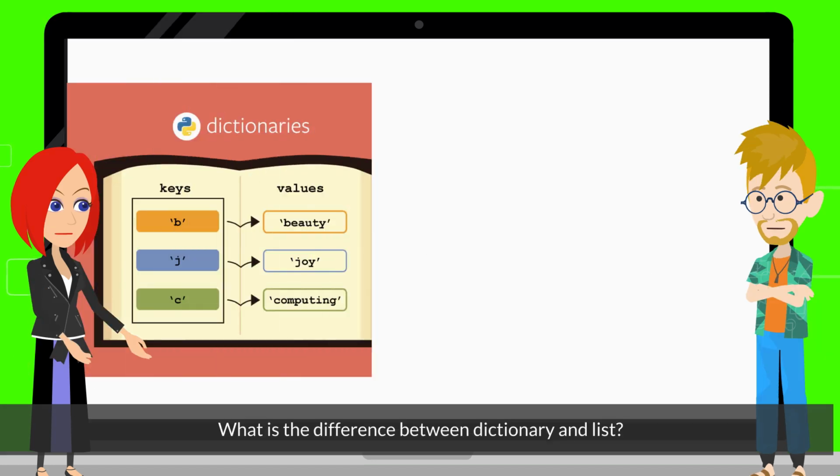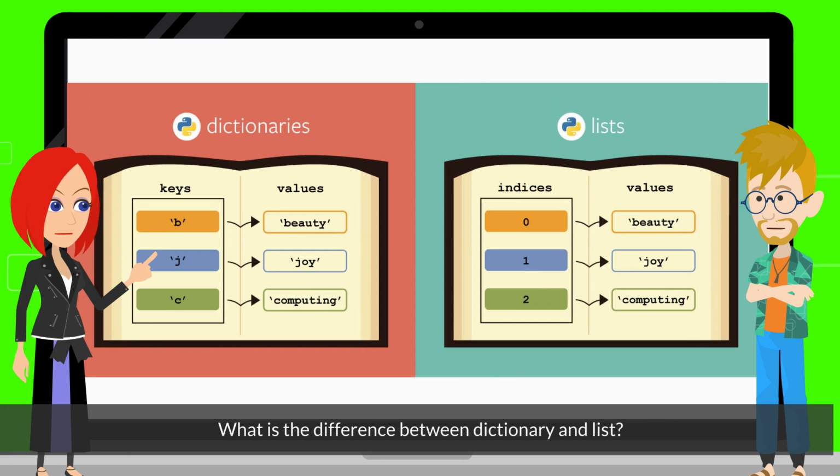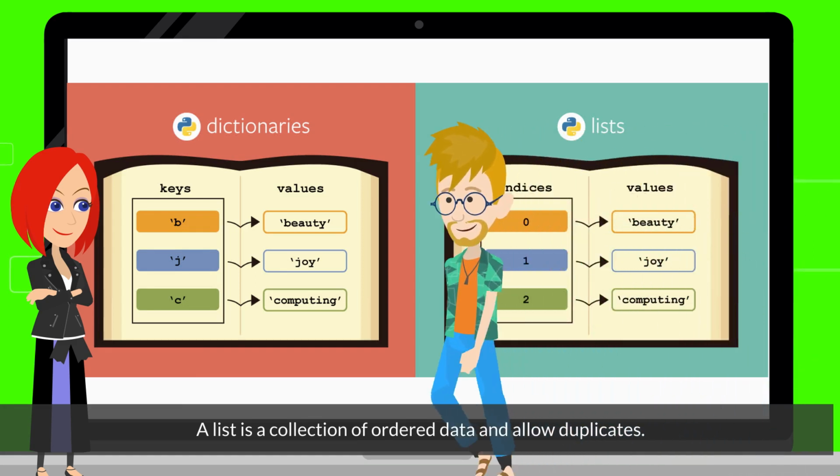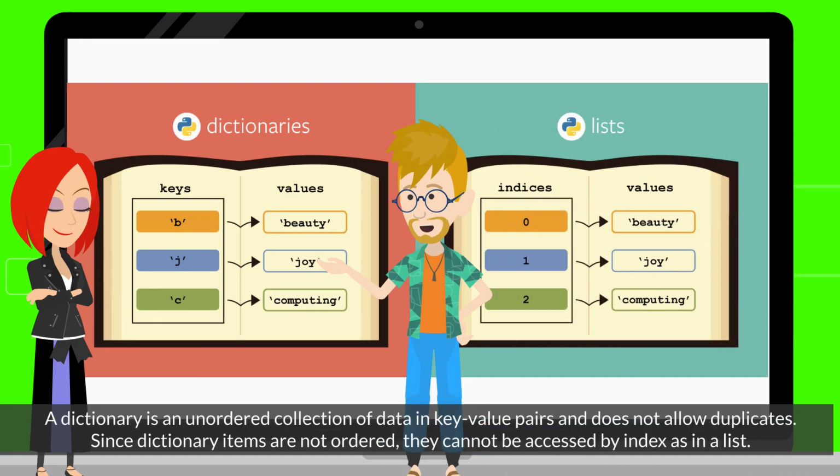What is the difference between dictionary and list? A list is a collection of ordered data and allows duplicates. A dictionary is an unordered collection of data in key value pairs and does not allow duplicates. Since dictionary items are not ordered, they cannot be accessed by index as in a list.